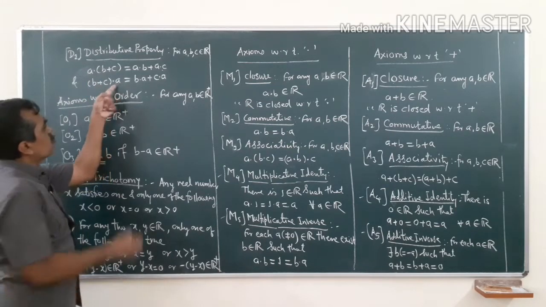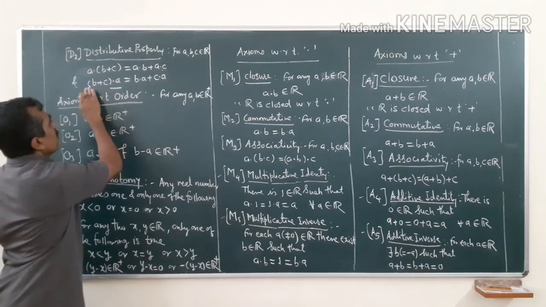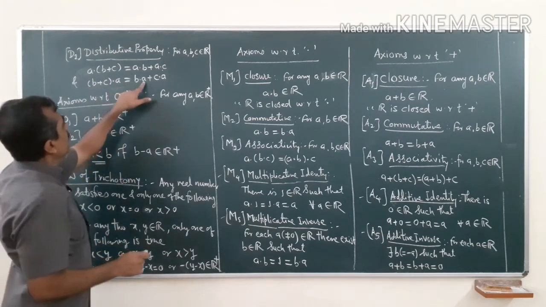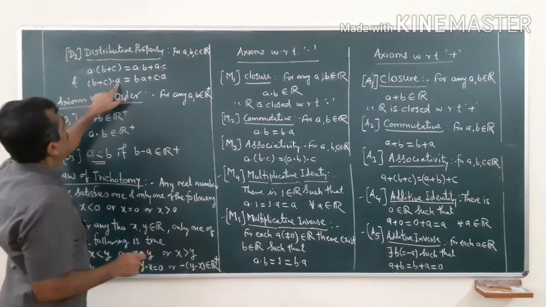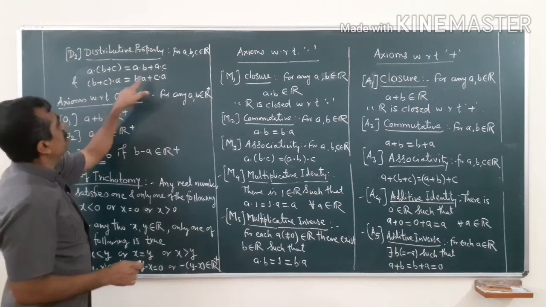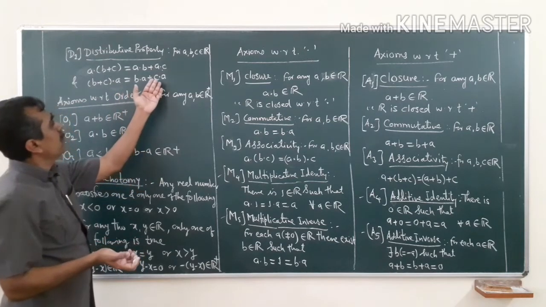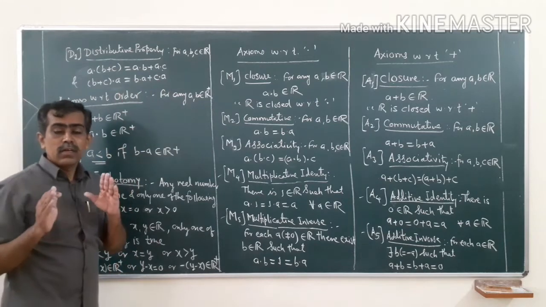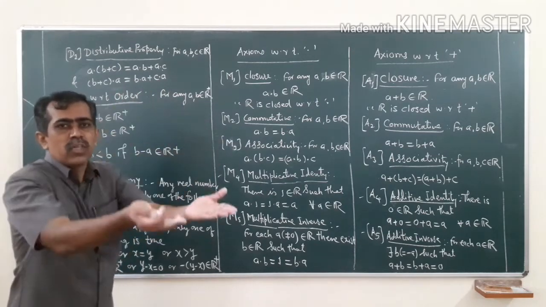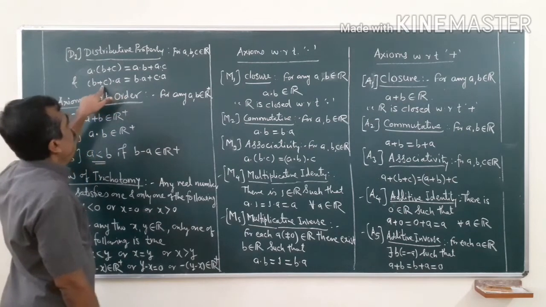Now, if a is to the right of this number, then again same: b dot a plus c dot a. Again multiplication, here there was only one, now it has become twice. So, it is again the distributive property of multiplication over addition. So, this is the right distributive law.